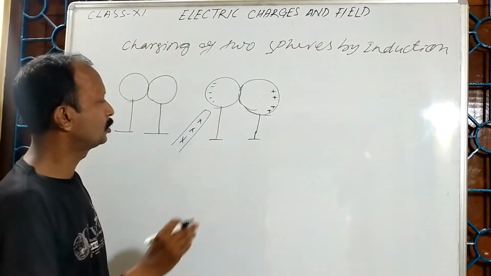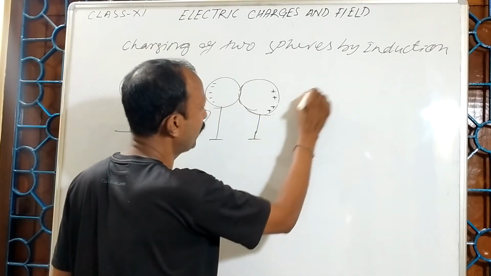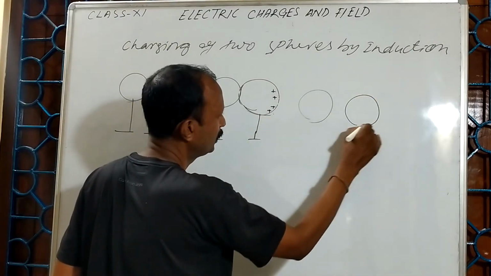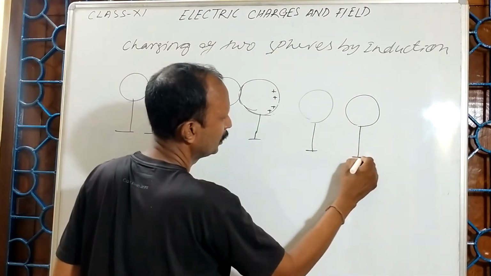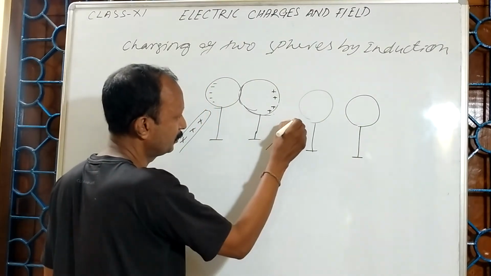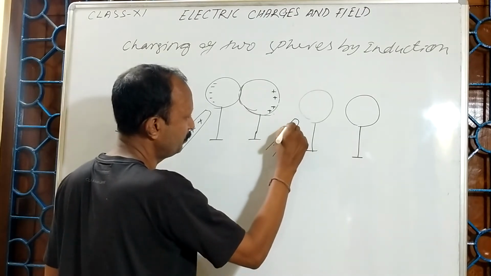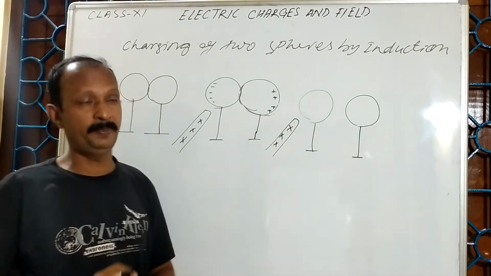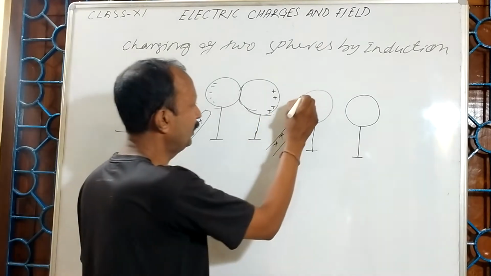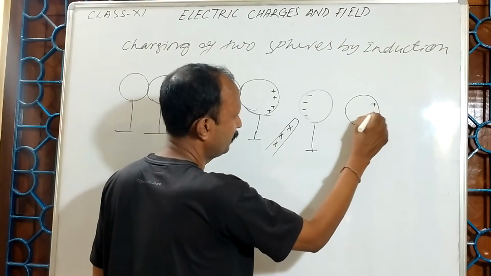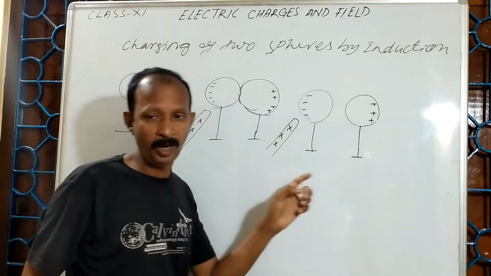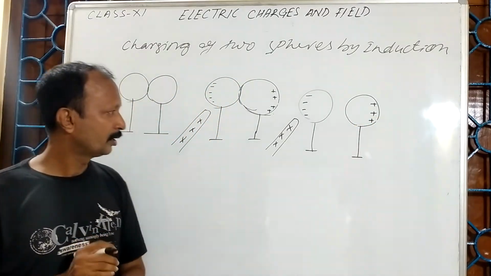Now suppose we take these two metallic spheres somewhat away. We will separate them, but the positively charged glass rod must be there. Then what happens? This side becomes negative, this side becomes positive. Now listen carefully.